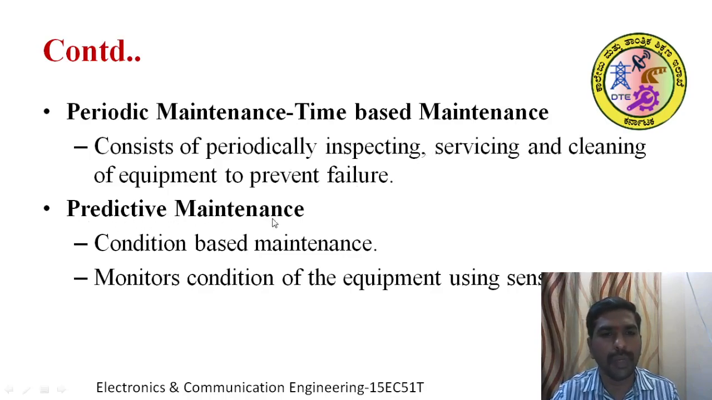And there is one more called predictive maintenance. In predictive maintenance, based on some condition, they are predicting that these machines are going to fail under this type of condition, after this many hours of working, this equipment is going to fail. This kind of condition will identify the failure. That is called predictive maintenance. It monitors the conditions of the equipment using sensors. There are some sensors available in industry. Using those sensors, they will identify the problem before it occurs. That is called predictive maintenance.